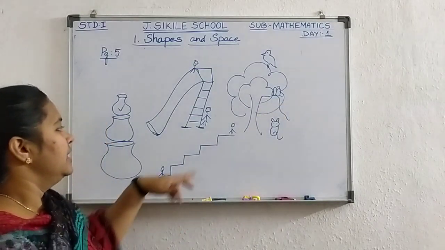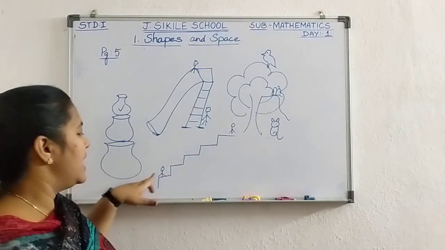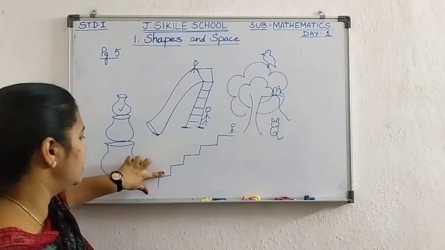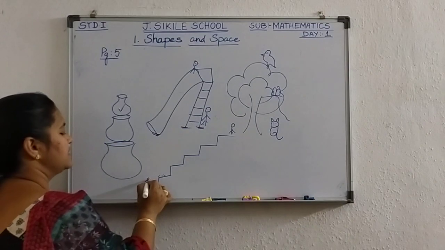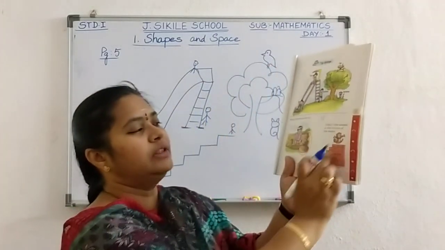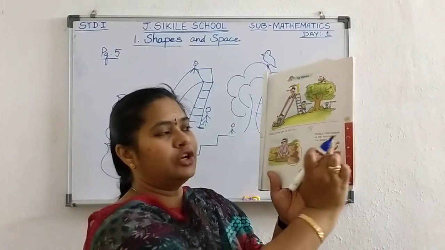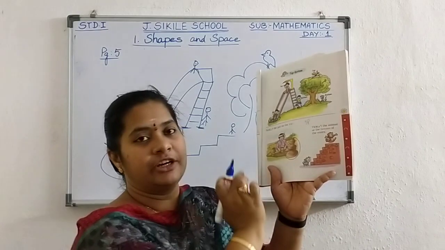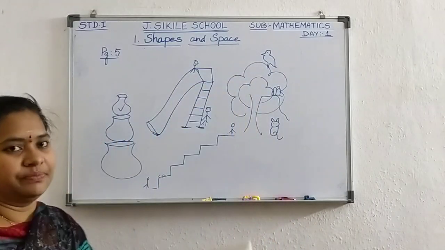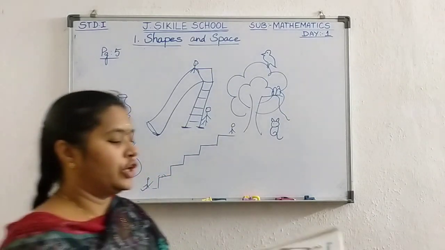Now here, see, the boy is standing at the top of the steps, and here the boy is standing at the bottom of the steps. Yes or no? Bottom of the steps. Understood? So here, tick the bottom cat. Which color cat is there at the bottom? Grey color or brown color? Grey color. Yes? Put a tick mark for the grey cat at the bottom. Okay.